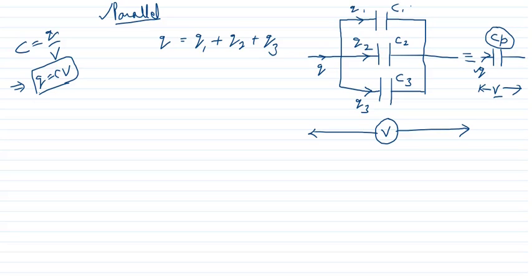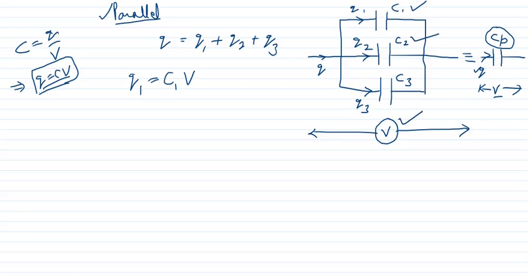Now first of all, for this capacitor C1, using this formula, Q1 will be equal to C1 into V, because V is the same for all the capacitors.